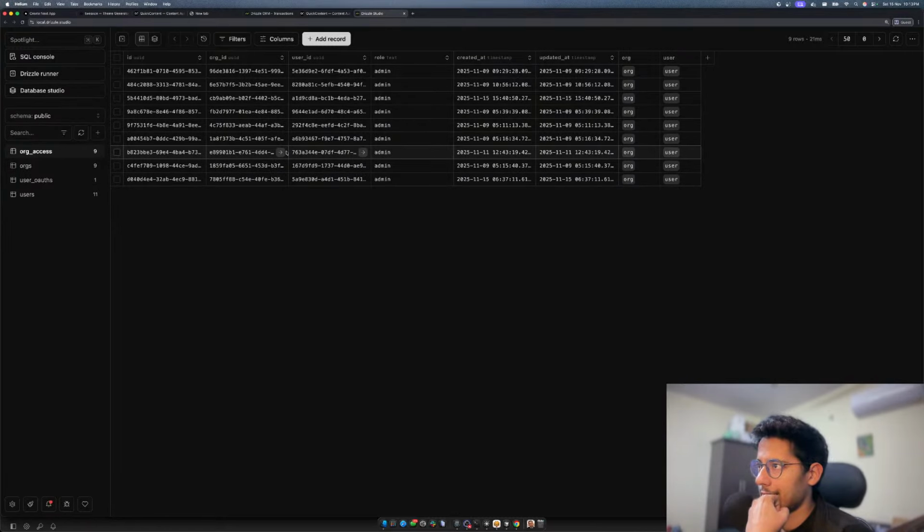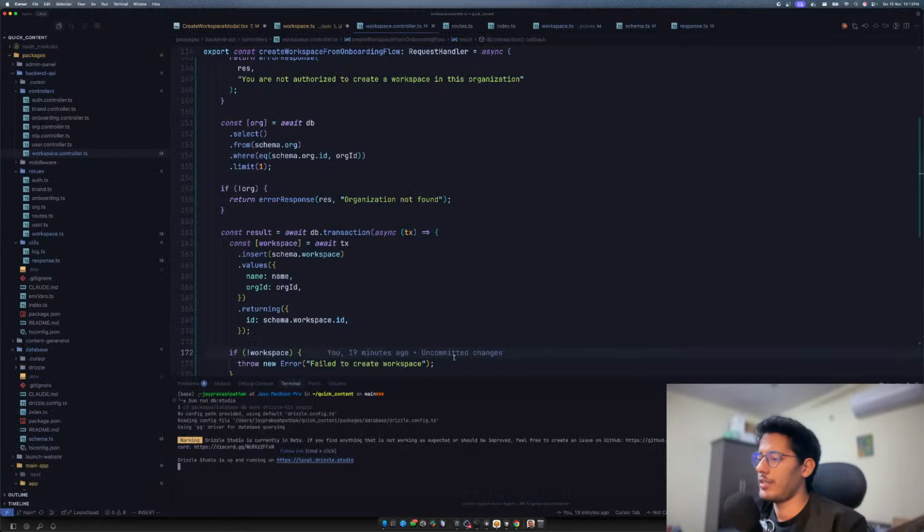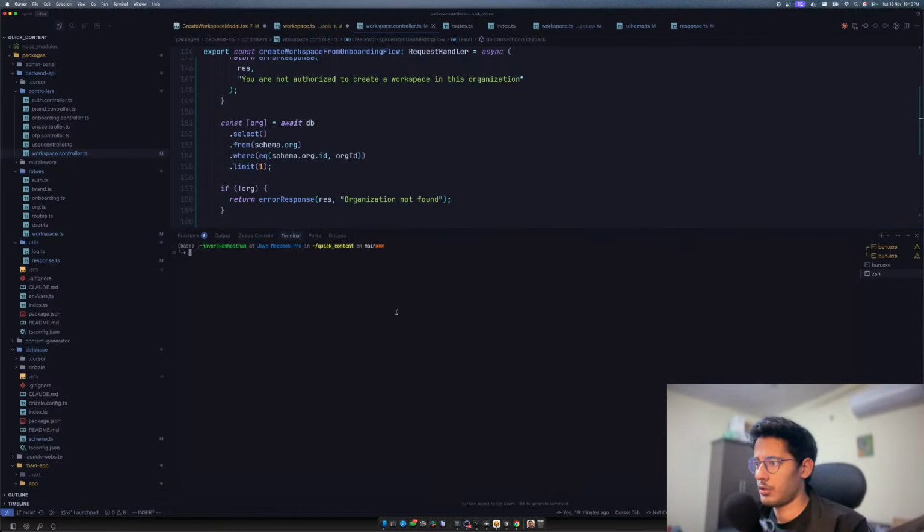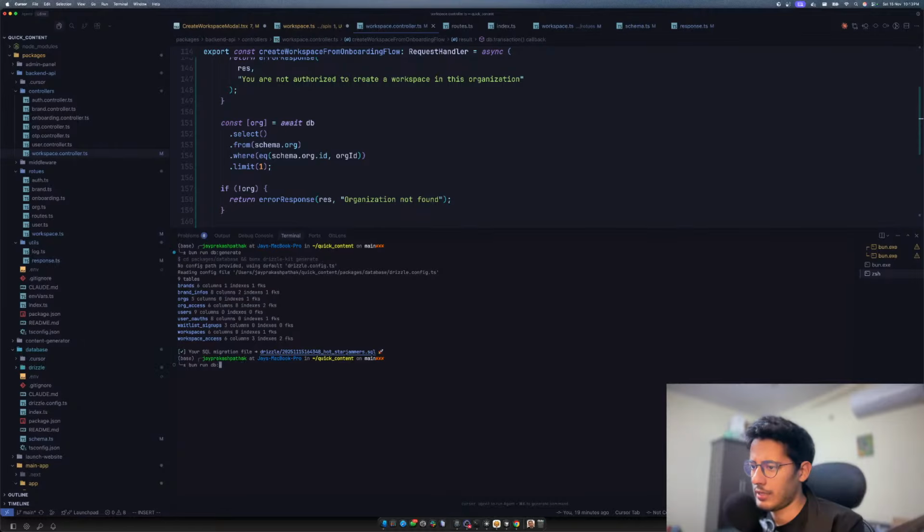Okay, let's see. We have an admin. We have user ID, org ID, all these things. And wait, why don't we have any brands? Oh, I get it. The reason for this error is because we didn't push the migration, right? So that's the problem. Okay. So I can just run bun run db generate. I think that's the first thing I have to do. And then I have to do db migrate, which will help me migrate all this stuff.